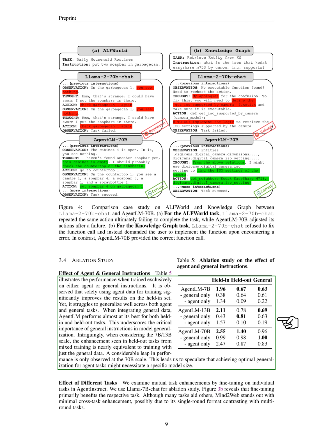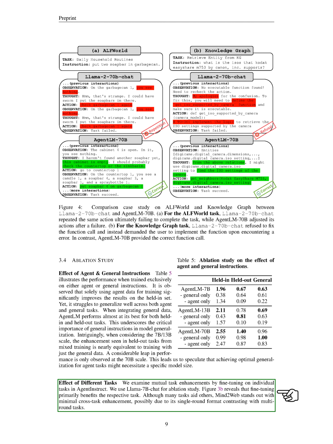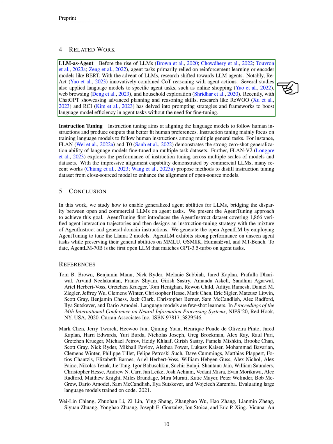The evolution of large language models, LLMs, as agents. Before the emergence of LLMs, agent tasks were primarily dependent on reinforcement learning or encoder models like BERT. However, with the introduction of LLMs, the focus of research shifted towards developing LLM agents. A notable development in this area is ReAct, which ingeniously integrated chain of thought, CoT, reasoning with agent actions.